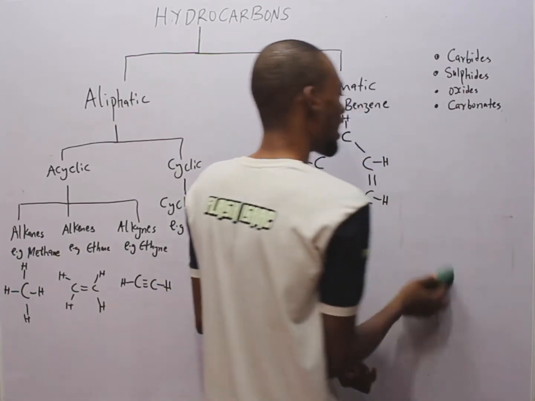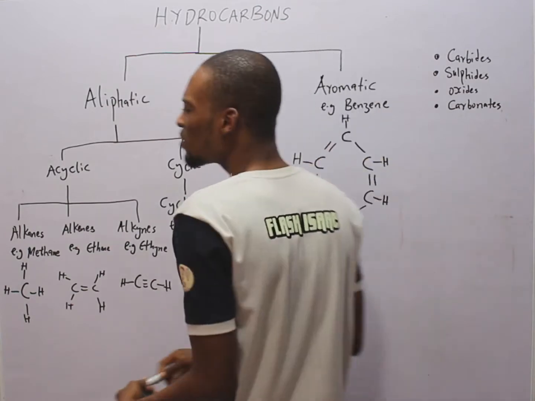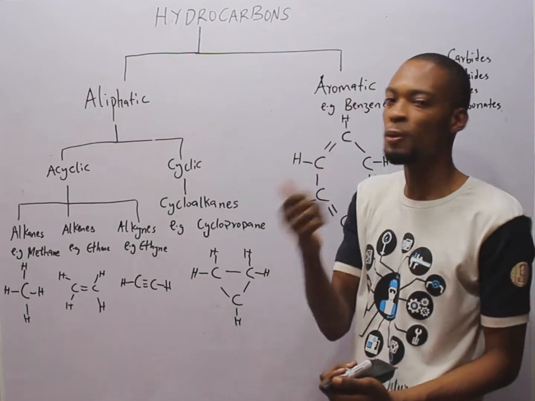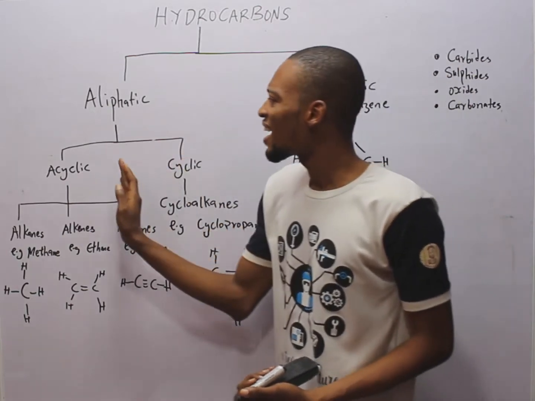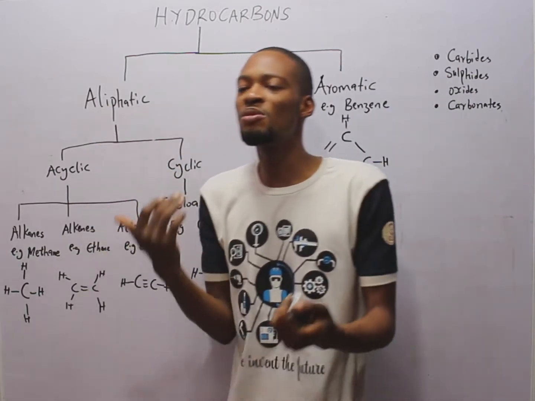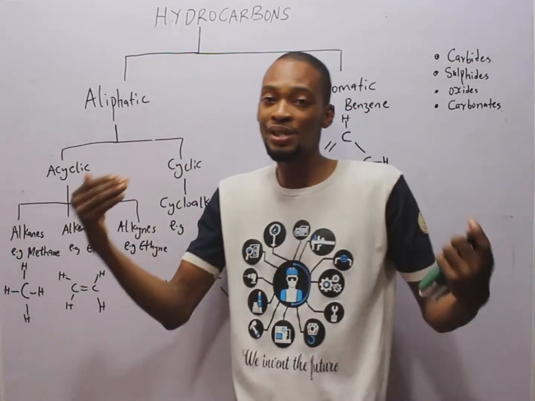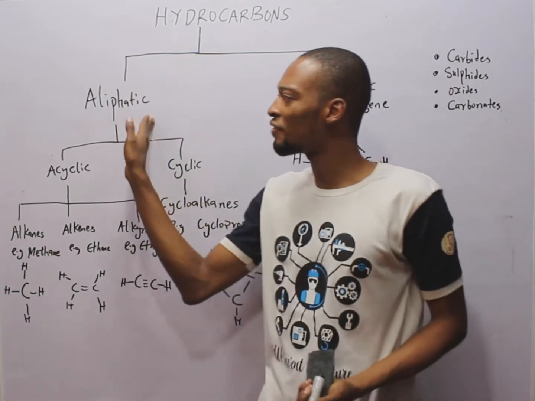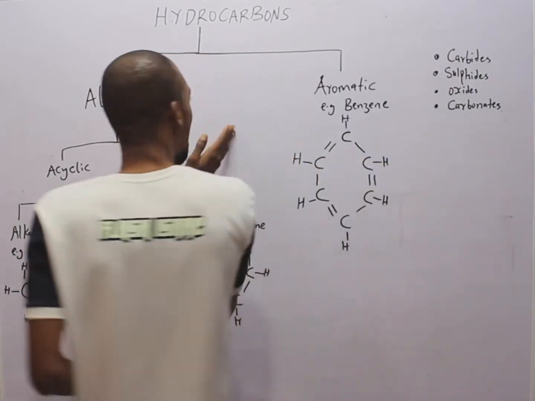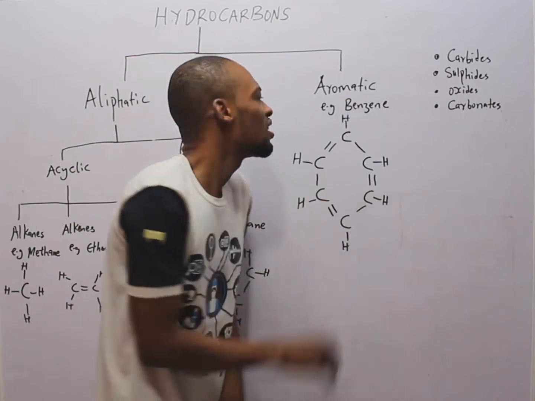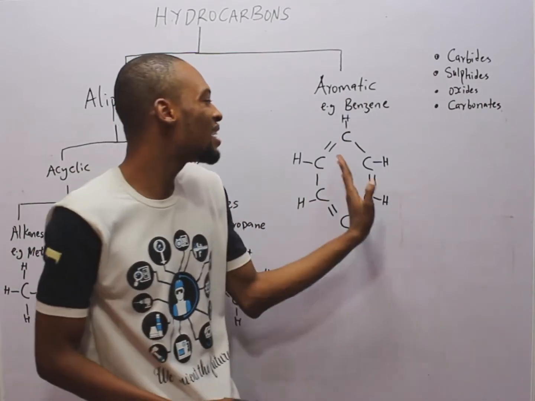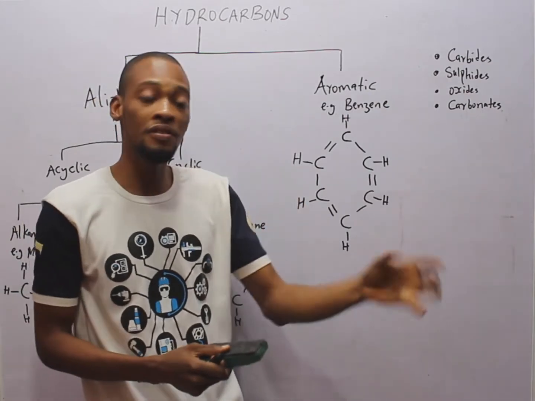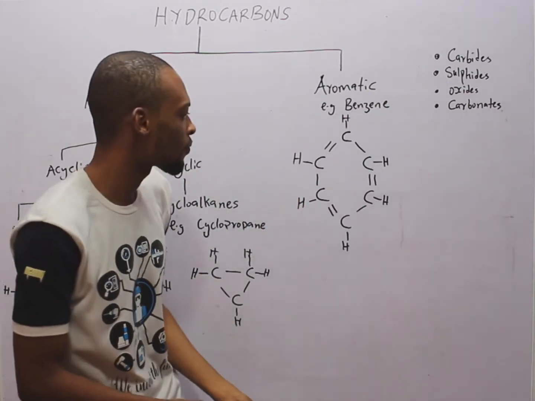Now that you understand hydrocarbons, hydrocarbons are divided into aliphatic hydrocarbons and aromatic hydrocarbons. Aliphatic hydrocarbon is simply hydrocarbon that is made up of normal straight chain or branch chain. It can also be cyclic. Meanwhile, aromatic hydrocarbon is a hydrocarbon that contains a benzene ring, such as benzene and its derivatives like xylene and toluene.